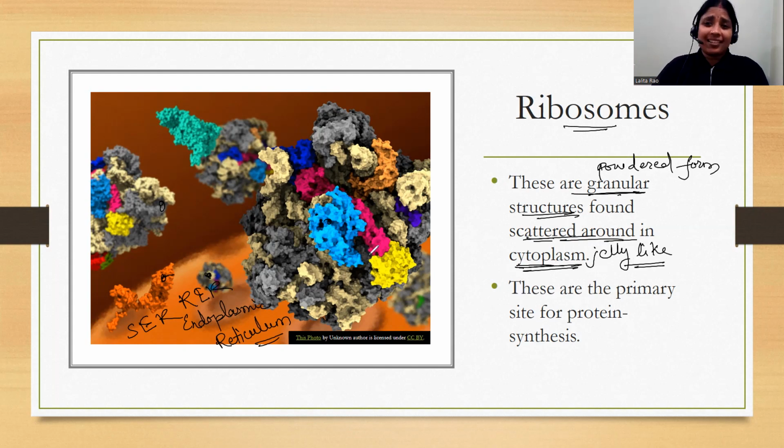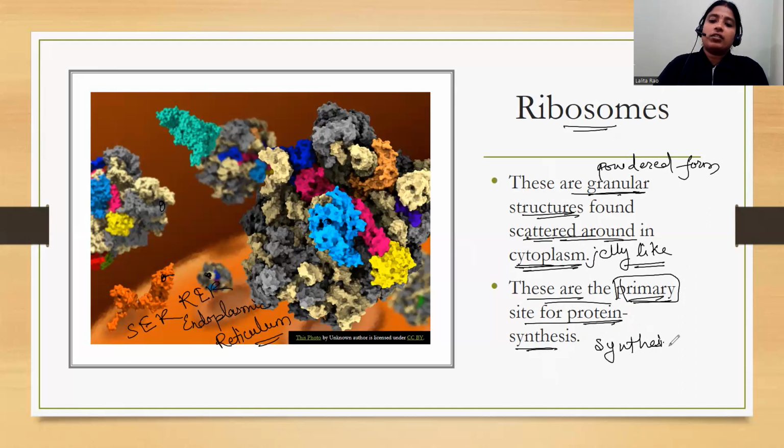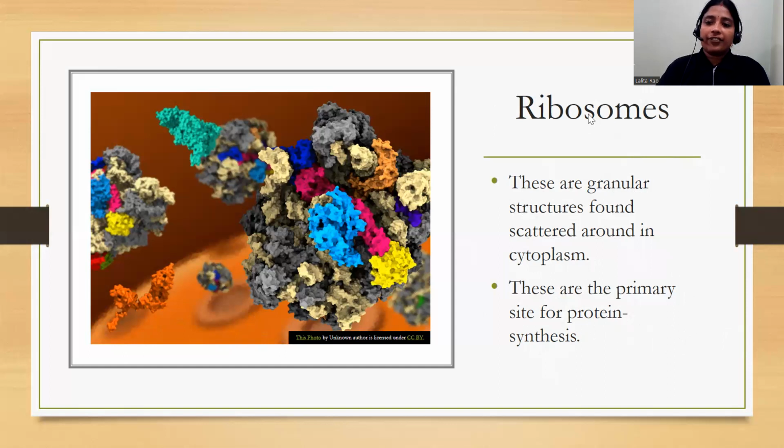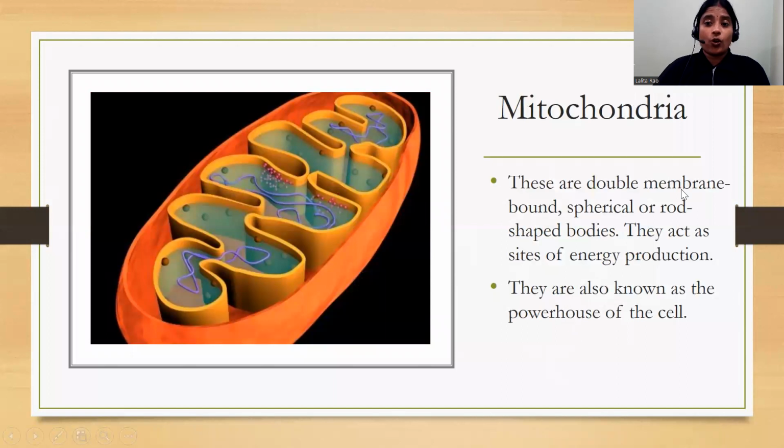Are they useless? No, they also have a function to perform. These are the primary site for protein synthesis. So what is their function? To synthesize protein. Their primary function is protein synthesis. Now after these ribosomes, the next structure is mitochondria. Now this is a very important structure, you know, mitochondria.